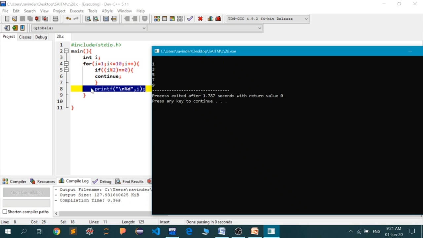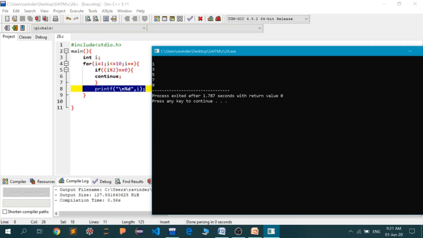Then at the end of the pass, the value is incremented by 1. Now the value of i has become 2. Now we'll go there, and the condition is being checked. 2 is less than or equal to 10, so the condition is true. We'll go inside the for loop.